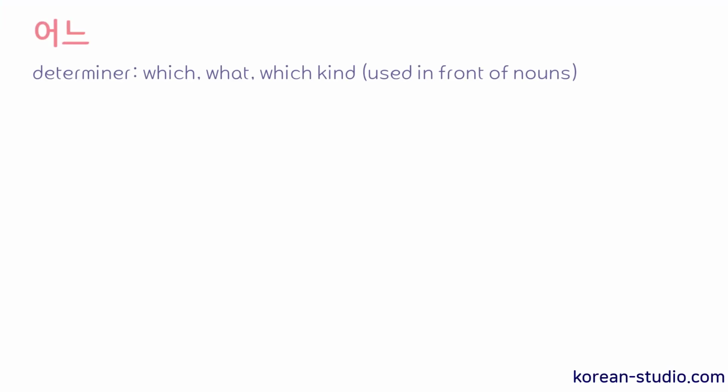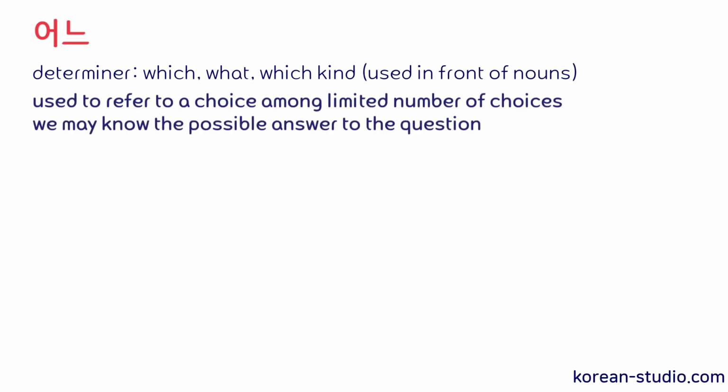Next, let's take a look at 어느. And 어느 can mean which, what, or which kind. And because 어느 is also a determiner, it's used in front of nouns. And we use 어느 to refer to a choice among a limited set of choices. We may know the possible answer the other person might say.